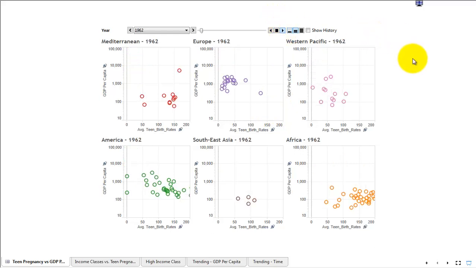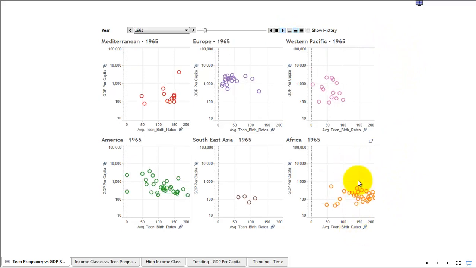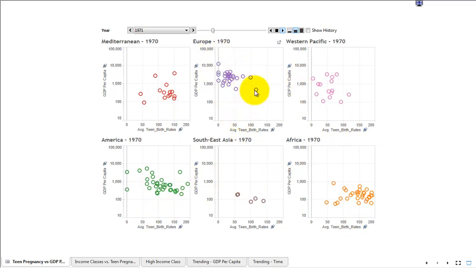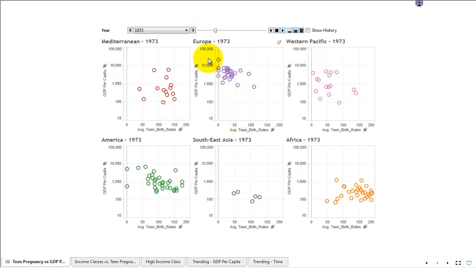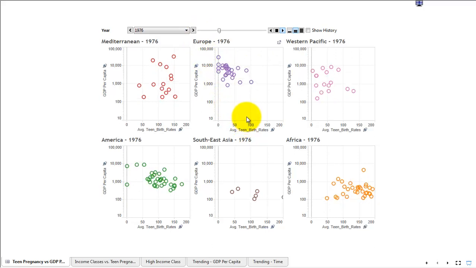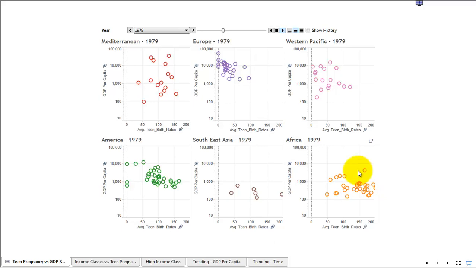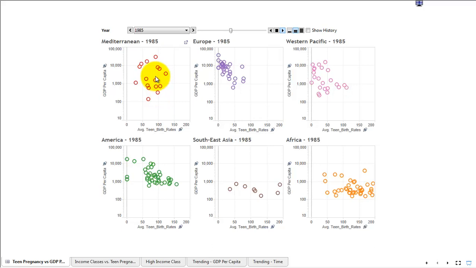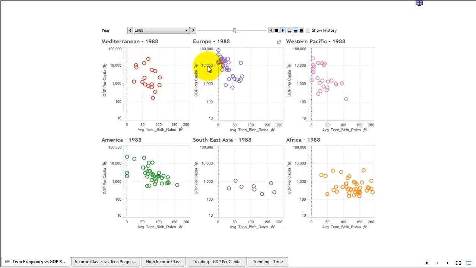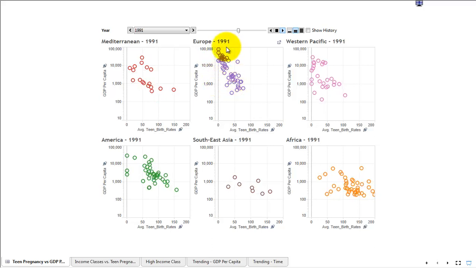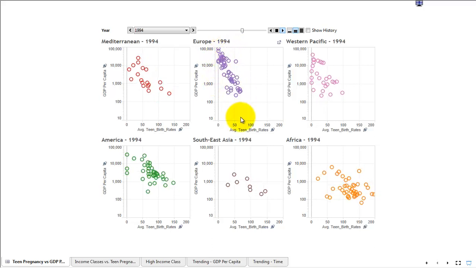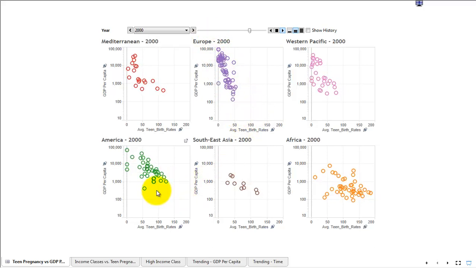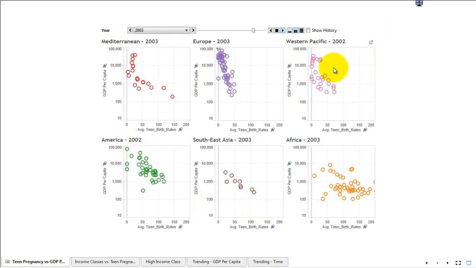So let's take a look. You'll see that a lot of countries have very high teen birth rates per thousand. And over time, the countries start to shift to the upper left. It's interesting that Africa is still in this cluster. They are increasing in GDP per capita slowly. The Mediterranean is dramatically moving up. Europe, even by the 90s, has pretty much reduced average teen birth rates, with pretty high GDP per capita. You'll see America slowly falling along, and Southeast Asia and Western Pacific.